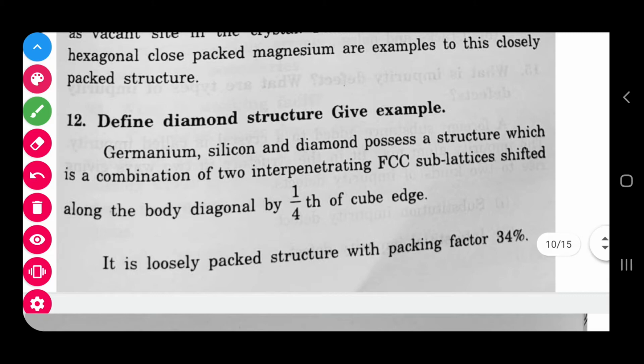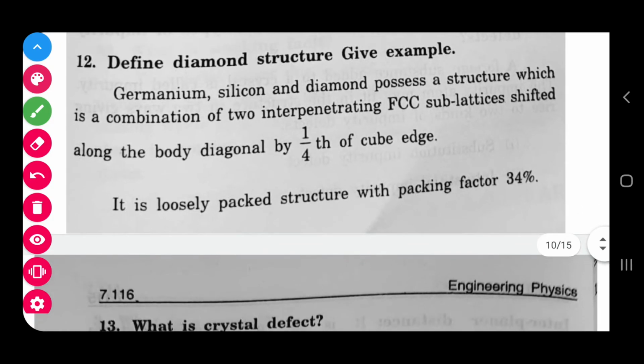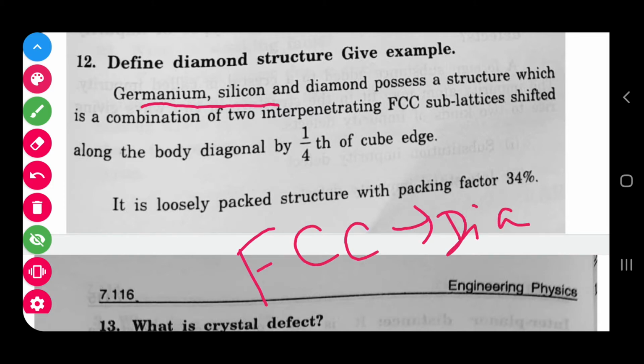Define diamond structure, give example. I already explained this. Germanium and silicon have the diamond cubic nature. It is nothing but the interpenetration or combination of two FCC sublattices, which gives a diamond cubic structure.